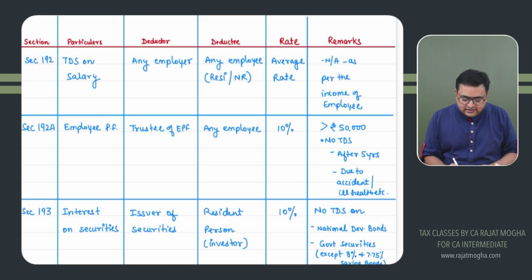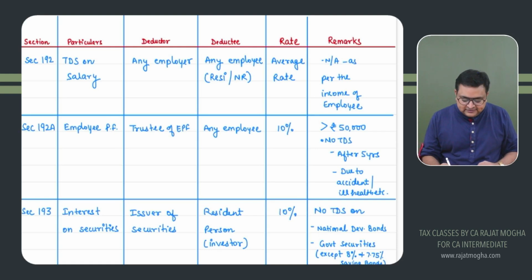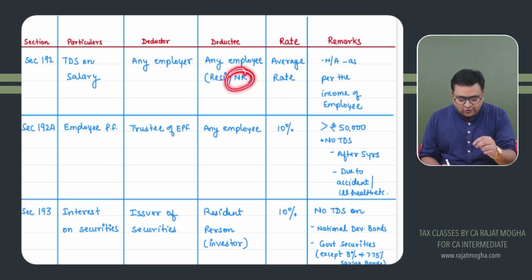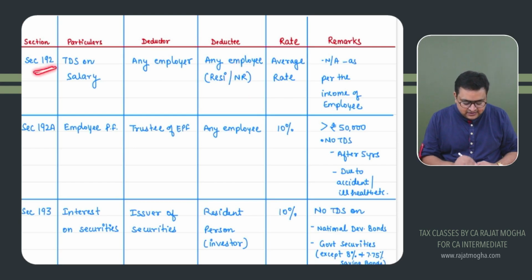Section 192 is TDS on salary. I will be sharing this PDF also, don't worry. Deductor would be any employer. Who is the deductee, whose amount is getting deducted? The employee. This employee can be a resident, and this is very, very important, even if this employee is a non-resident working with any employer in India and having his income from India, this employer will be deducting the TDS for the non-resident also. So this section is applicable both to resident as well as non-resident.